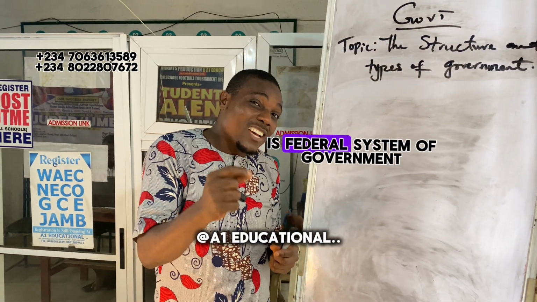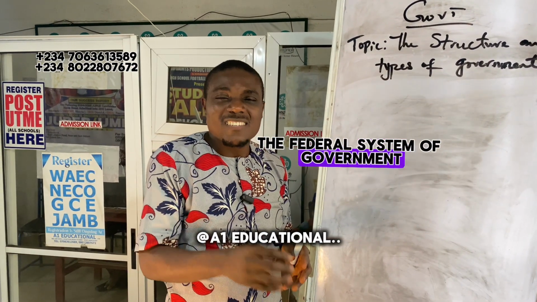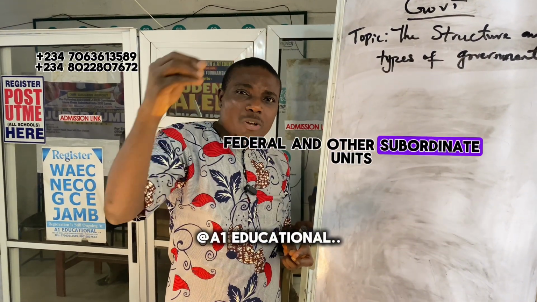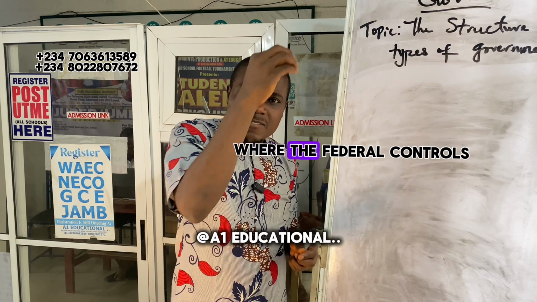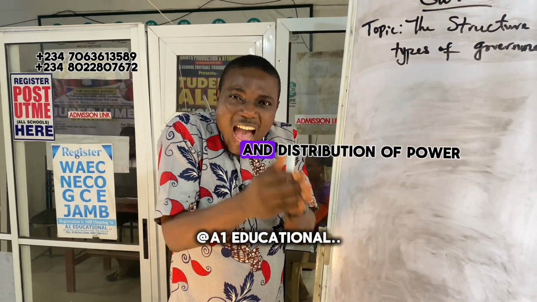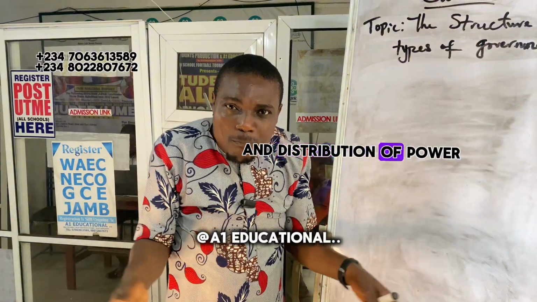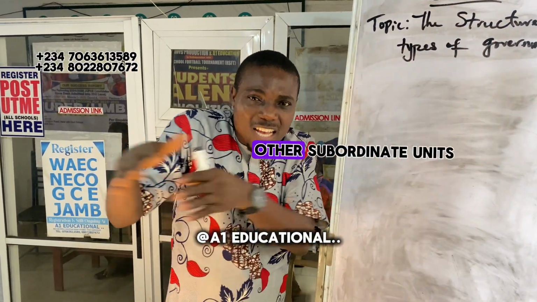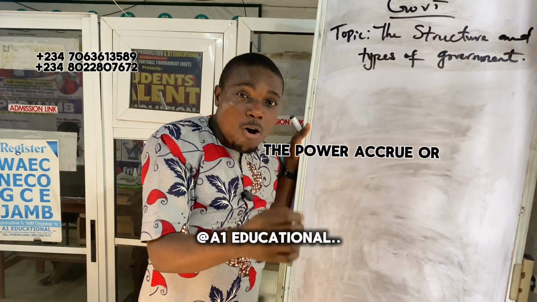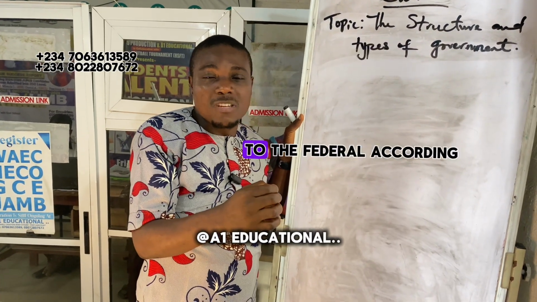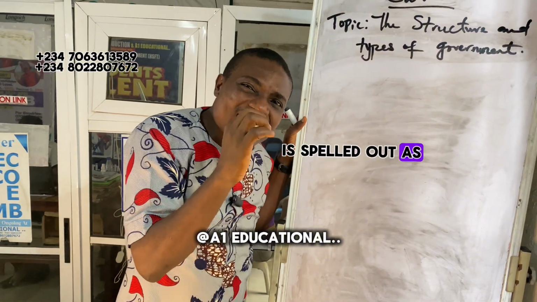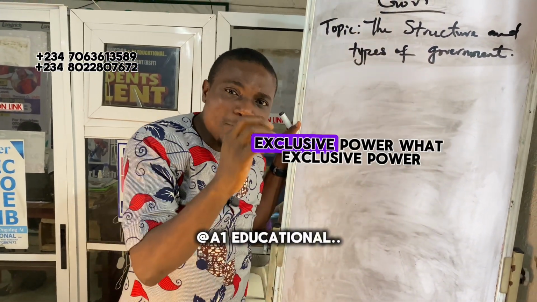And what is federal system of government? The federal system of government is a system of government where we have the federal and other subordinate units, where the federal controls the resources and distribution of power among the central and other subordinate units. The power allocated to the federal according to the constitution of that particular country is spread out as exclusive functions, exclusive power.